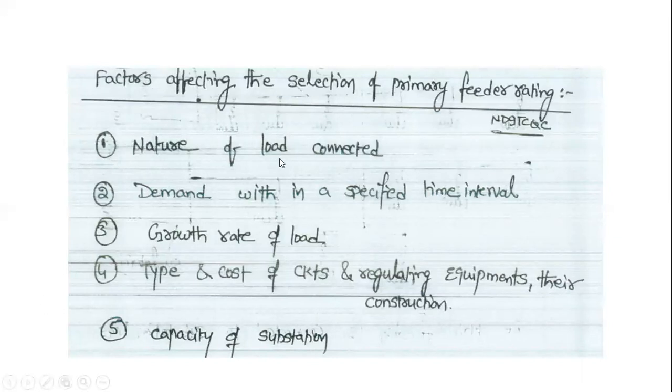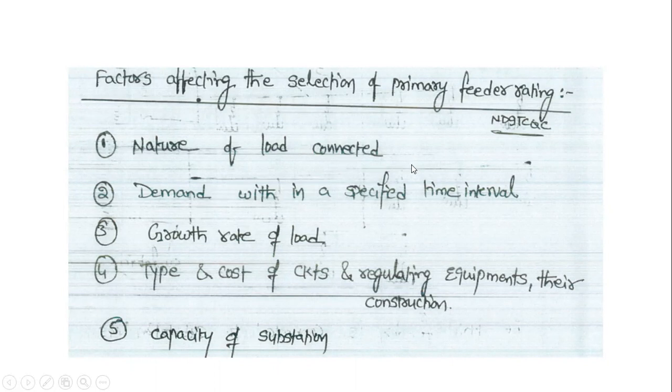Next, what are the factors that affect the selection of primary feeders? The first one is the nature of the load connected, that is, which type of load, residential, commercial, industrial or agriculture, will be connected to the distribution system. Next is the demand within a specified time interval, and how much demand there will be.